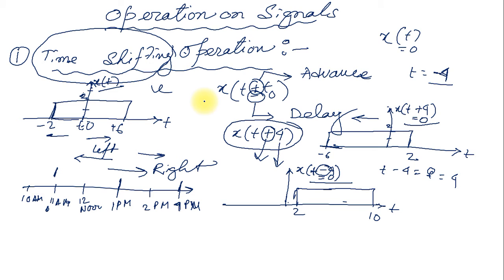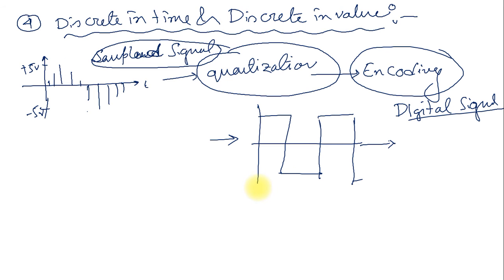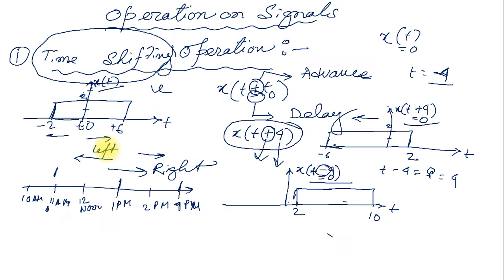Is there any confusion? I can give another example for your understanding. Say I take another signal, like this, x of t. The second example I am giving: I am taking one signal and drawing it.